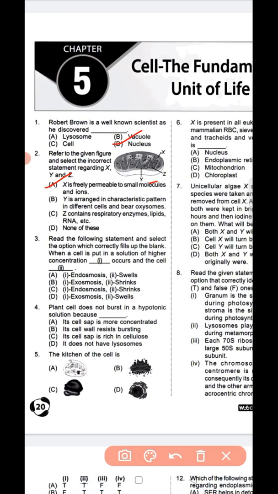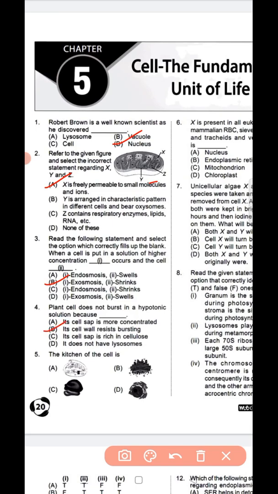Question number 3. Read the following statement and select the option which correctly fills up the blank: when a cell is put in a solution of higher concentration. Question number 3, option B: exosmosis occurs and the cell shrinks. Exosmosis and shrinks will be the answer. So question number 3, option B. Question number 4 also option B.